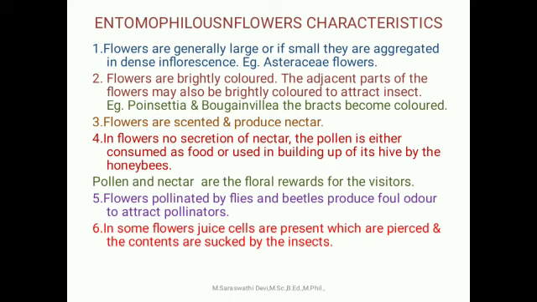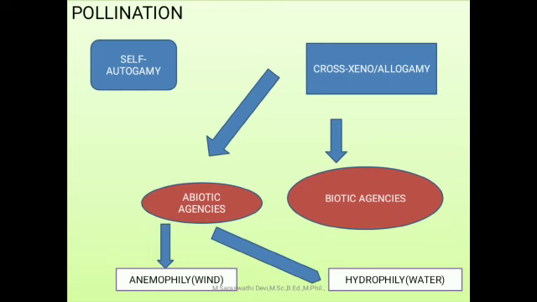In some flowers, there is no secretion of nectar. The pollen is either consumed as food or used in building up the hive by honeybees. So pollen and nectar are the rewards for the visitors. Flowers pollinated by flies and beetles produce foul odor to attract the pollinators. In some flowers, juicy cells are present, which are pierced and the contents are sucked by the insect.